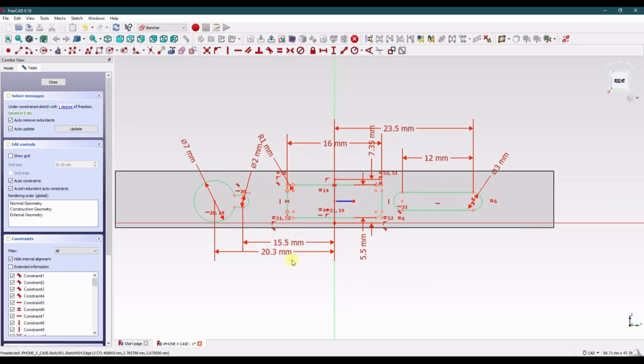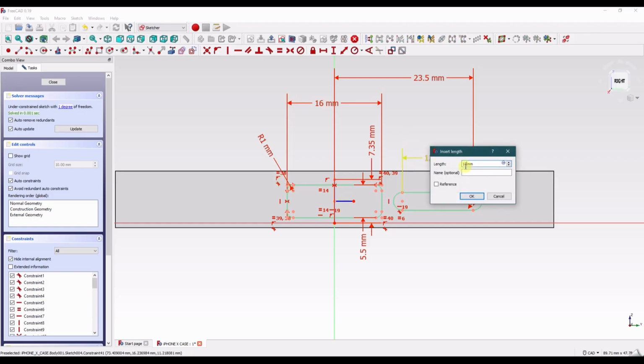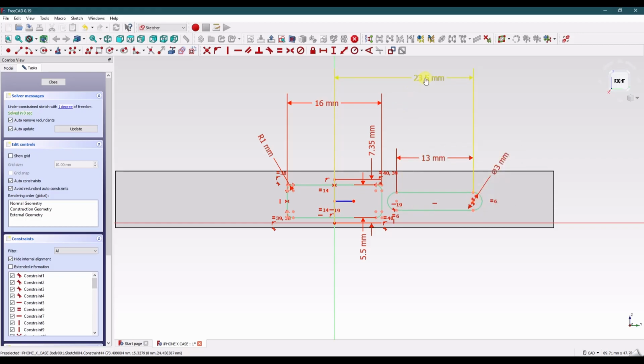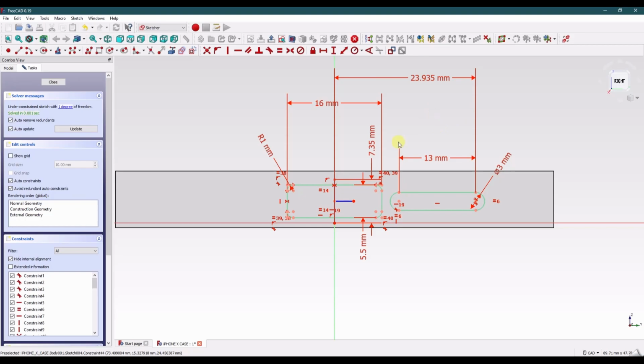All right. So now let's go ahead and update this sketch. So on the iPhone 10, there is no longer a 3.5mm jack. So we need to get rid of those. This dimension stays the same. This changes a little bit. This is now 13mm, and its distance is 23.935 to be exact.